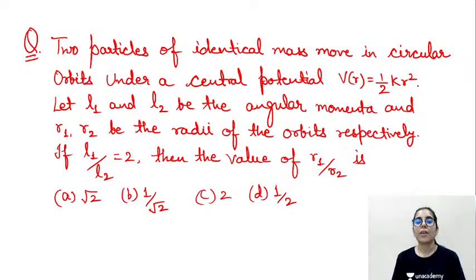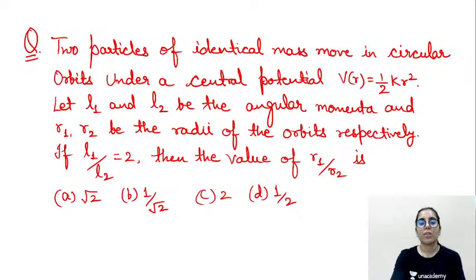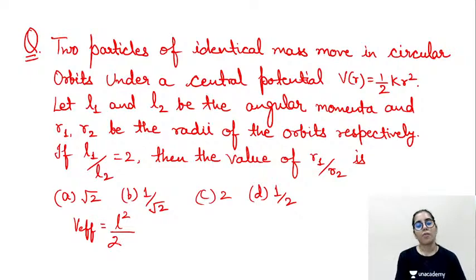See, the hints are that they are talking about the circular orbit, and they are talking about the central potential. We have talked about these points, that circular orbit or angular momentum, and even they are talking about the angular momentum. So can we use the given potential? The answer is no. So we have to go for the effective potential. Yes, that's going to be L square upon 2mr square, because they have shown the angular momentum with L, so I have to show it with the same notation, plus half kr square.